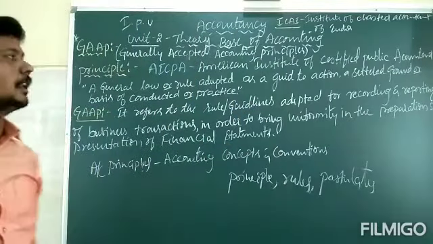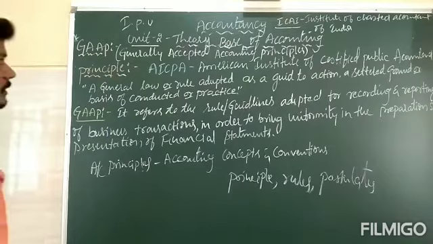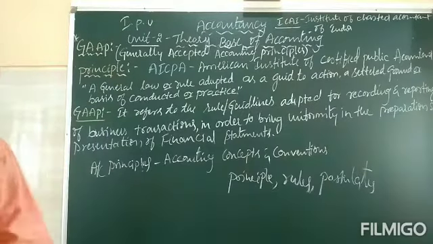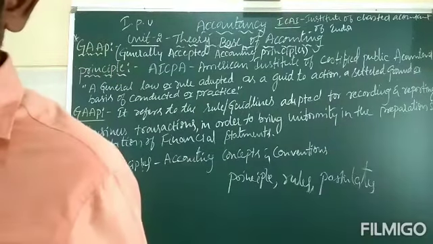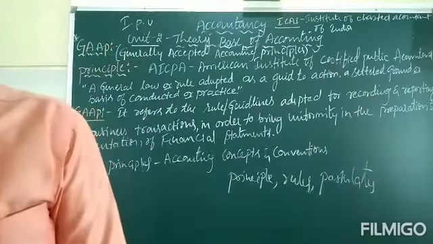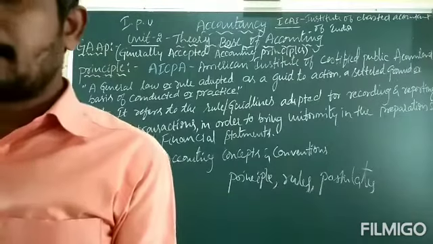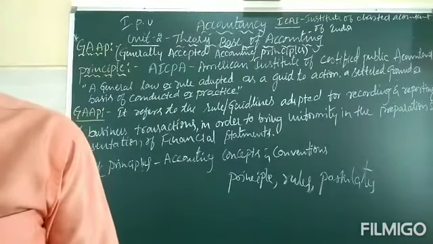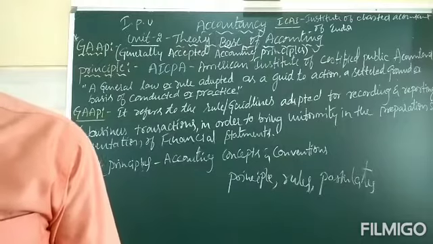So GAAP is one of the main important concepts regarding accounting. In order to maintain the uniformity and consistency of accounting records, certain rules or principles have been developed which are generally accepted by the accounting profession.